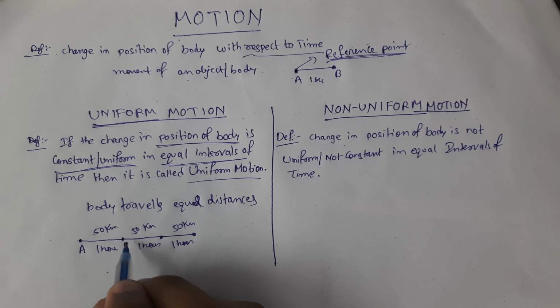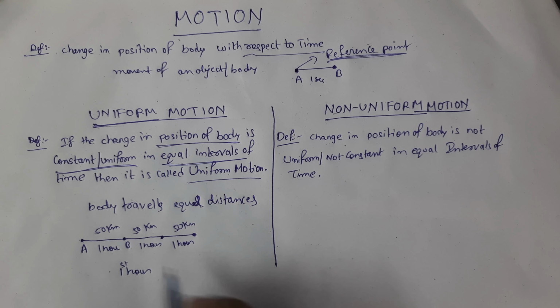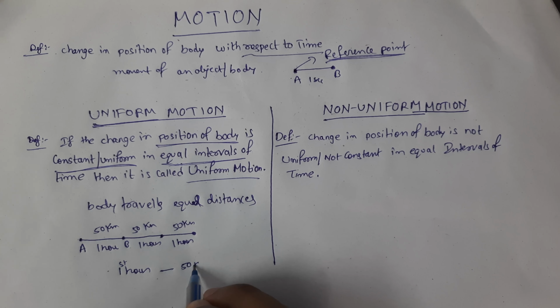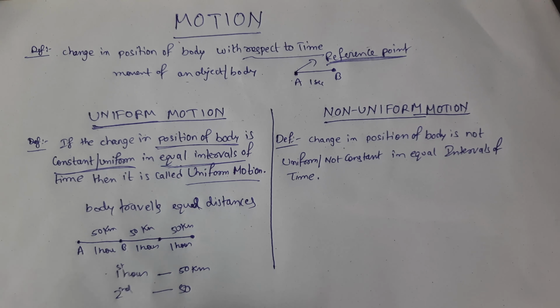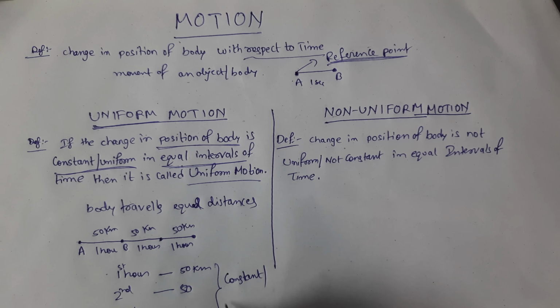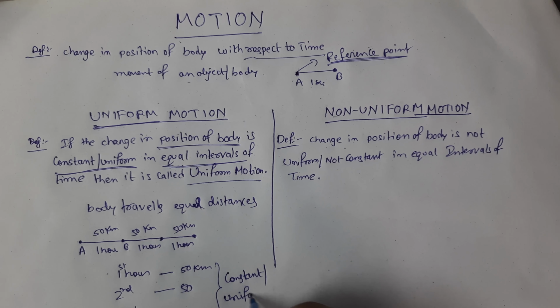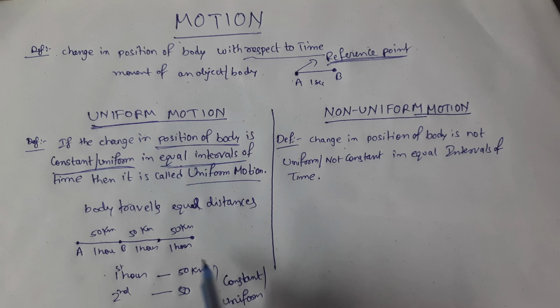That means for every equal interval of time, for every 1 hour, the distance traveled by the body is 50 kilometers: first hour 50, second hour again 50, and third again 50 kilometers. That means it is constant or uniform. So we can say the change in position is constant for equal intervals of time. The time interval should be equal, then it is called uniform motion.